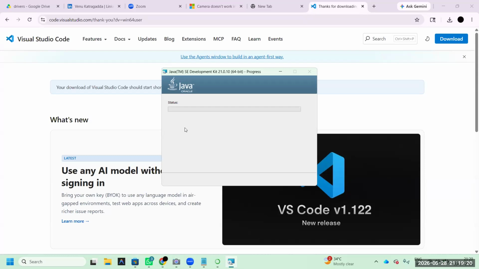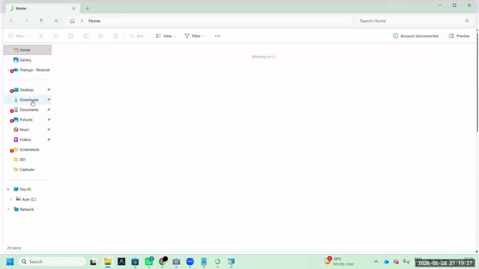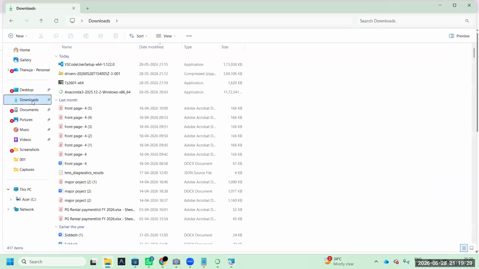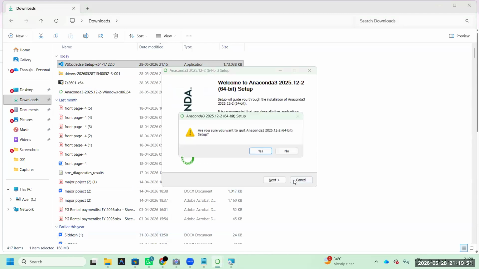Within this time, go to downloads folder. I think 7-zip already, VS Code already downloaded. So double click and install the software. You are trying to install Anaconda twice, so that's better to close.